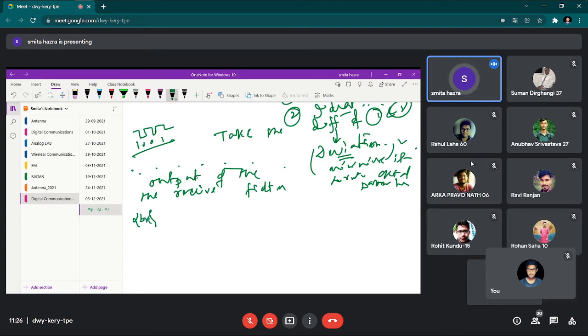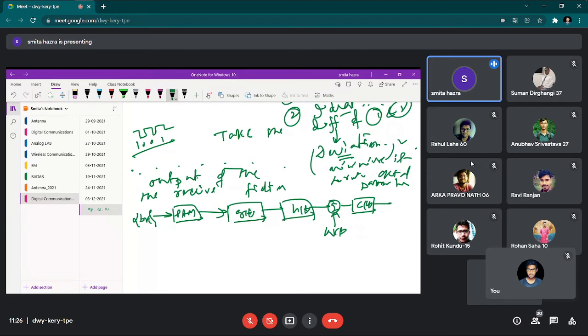It will look like this: b_k, then PAM, then g(t), the transmit filter, then h(t), then w(t). This should always be in mind when we take care of any baseband binary transmission. Then this is c(t), then the extraction at t equal to iT_b, and the decoder, that means the threshold device. So this is your whole chain.